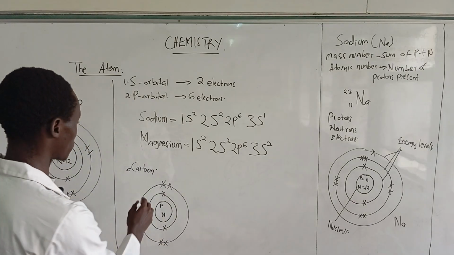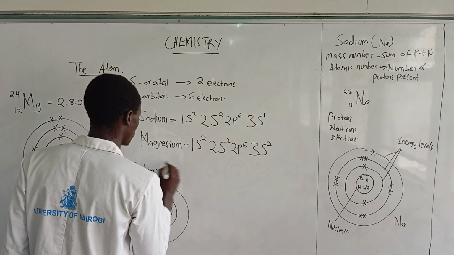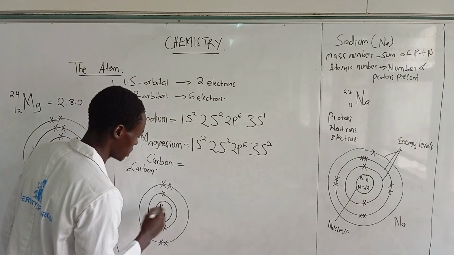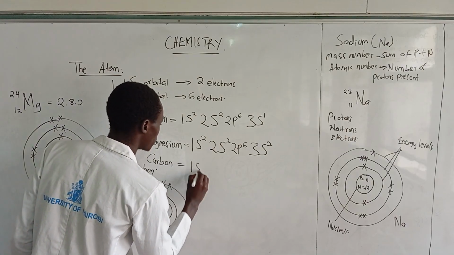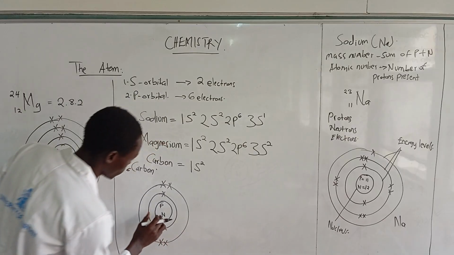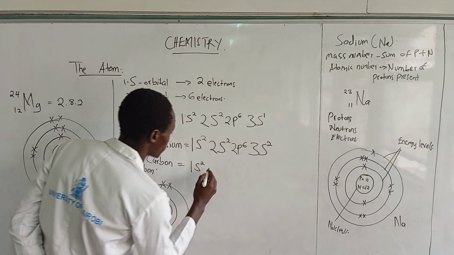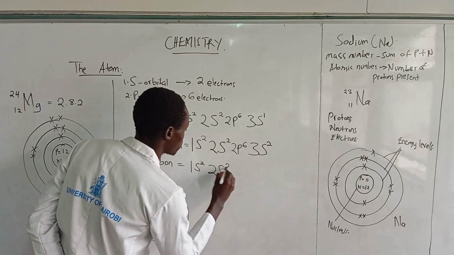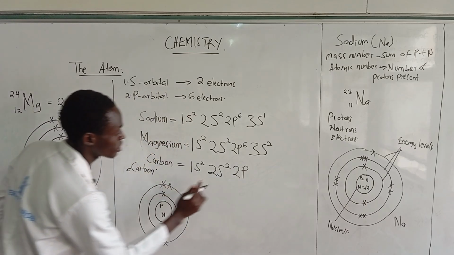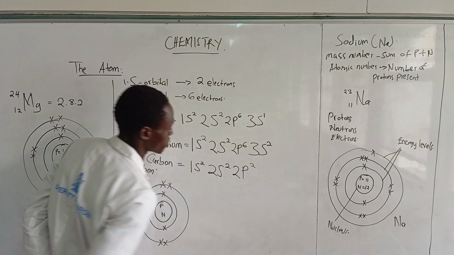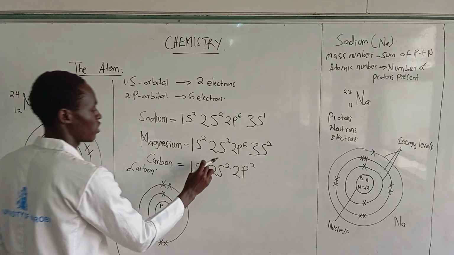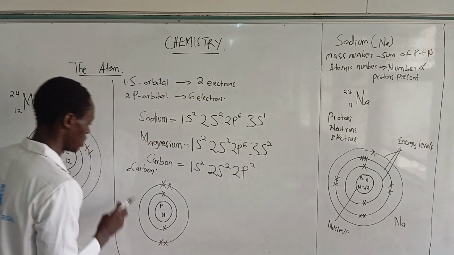So the first energy level is 1s2, then 2s2, and p has the remaining 2 electrons: 1s2, 2s2, 2p2. When you add them together, 2 plus 2 plus 2, you get 6.